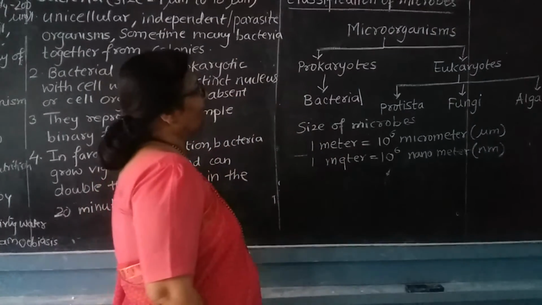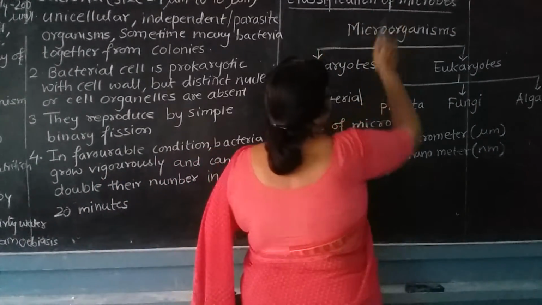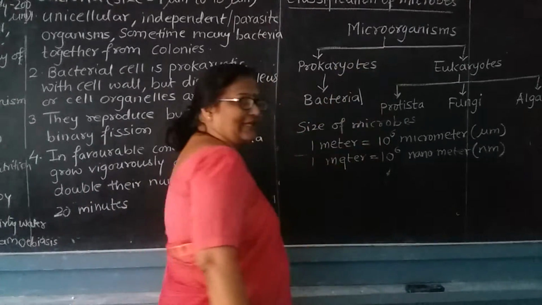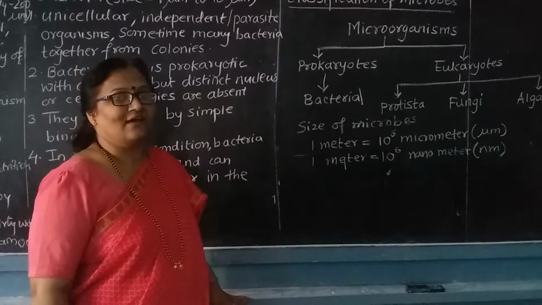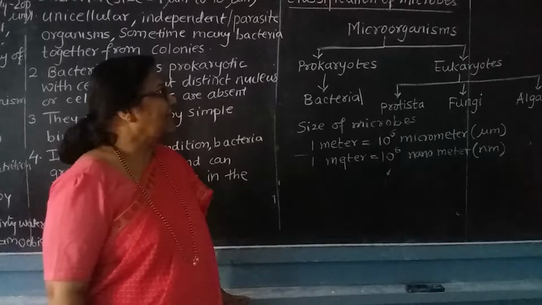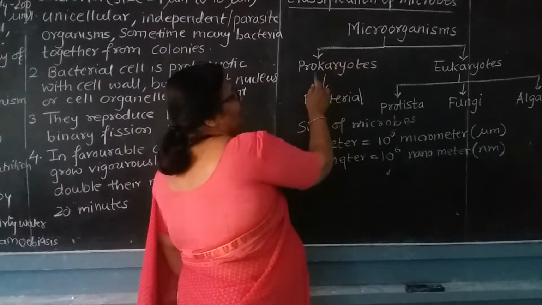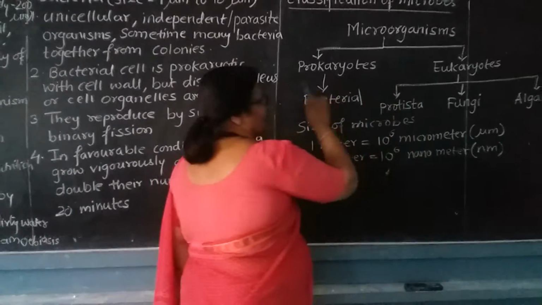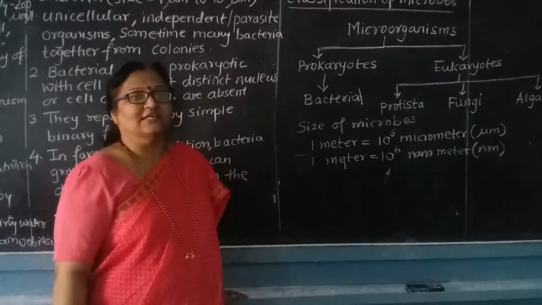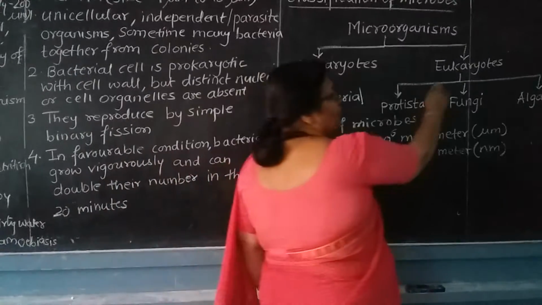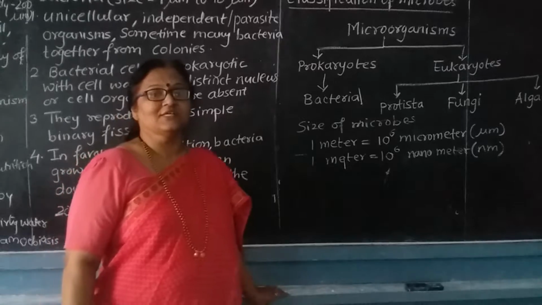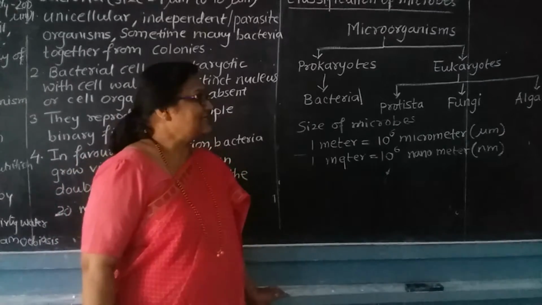The classification of microbes is also done as microorganisms. We call them microorganisms because they are very minute in size and cannot be seen by our naked eyes. They are further divided into prokaryotes and eukaryotes. Prokaryotes are the organisms which do not have a nucleus in their cells, and eukaryotes are the organisms which have a distinct nucleus in their cells.